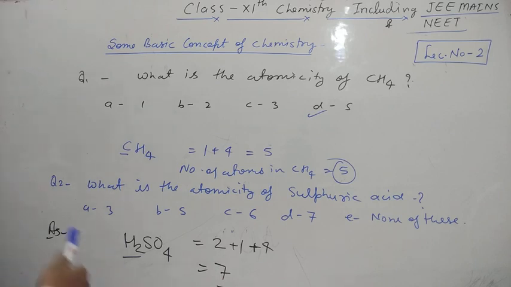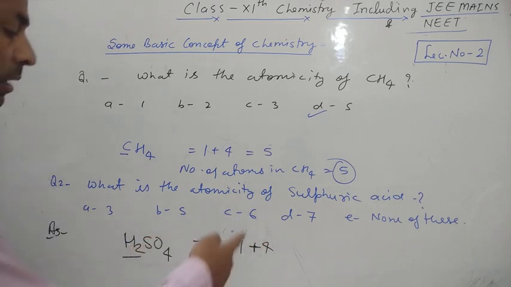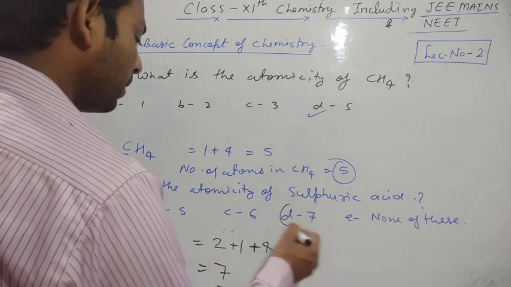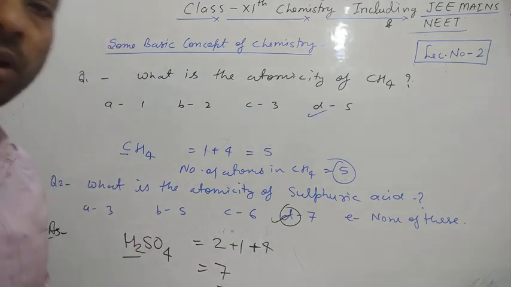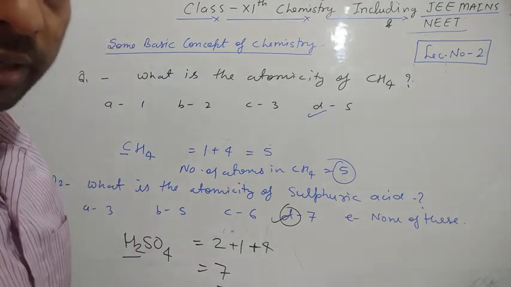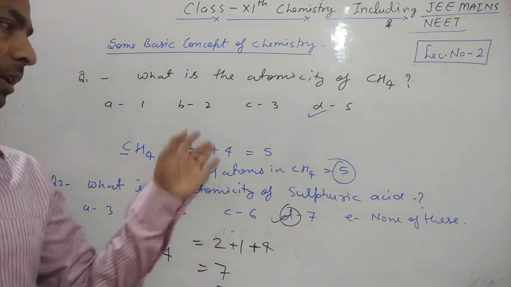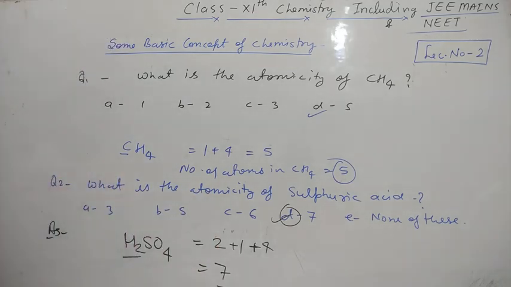So look here, is 7 any option? 3 is not correct, 5 is also not correct, 6 is also not correct, 7 yes, 7 is there. And option D is the correct option for this question. Clear students? Okay, I hope you can easily understand. So please take a screenshot.